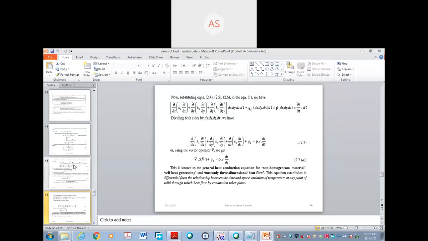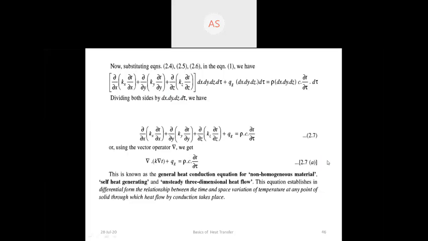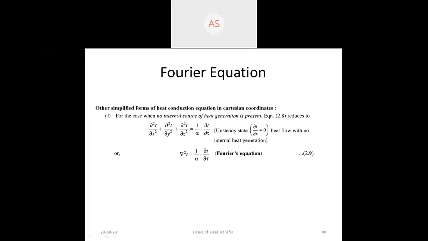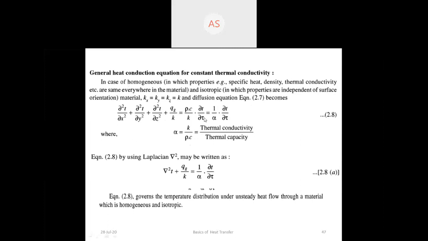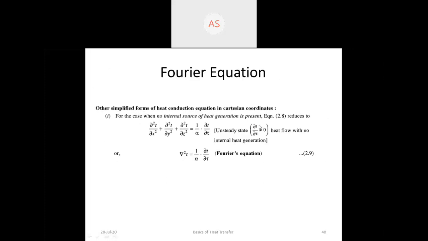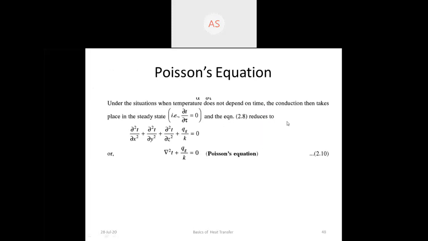See, this derivation we have seen, and from this derivation these different equations we have seen. This is the generalized heat conduction equation, and when there is steady state, the temperature is not going to change with time. In steady state, this is the equation.